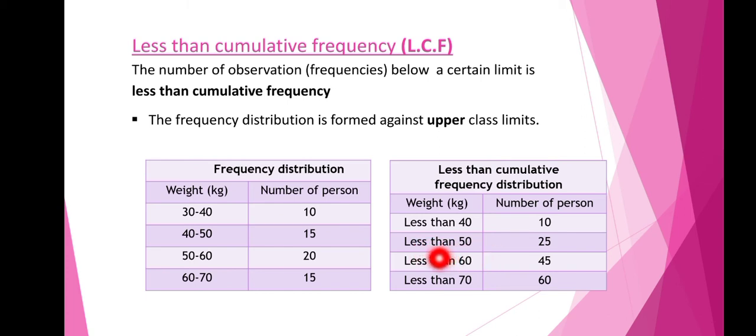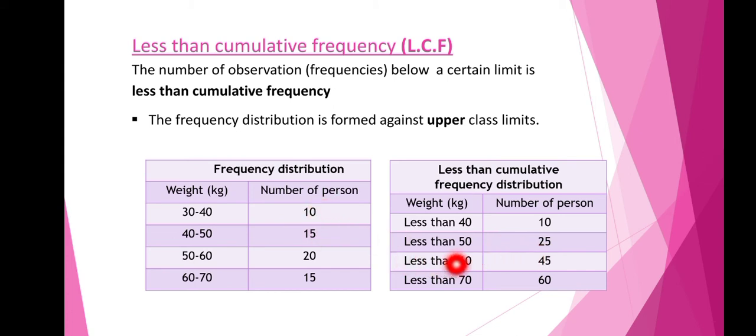So it includes both the frequencies. Less than 50 means it includes both the frequencies, that is 10 and 15. So we are adding the two frequencies here, that is 10 plus 15 is equal to 25. We get 25 here. This is the cumulative frequency.